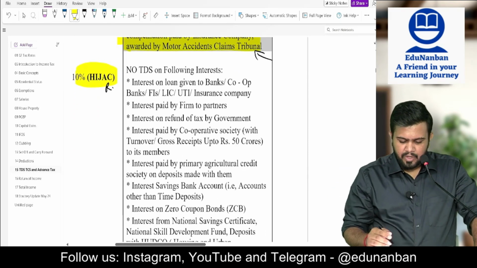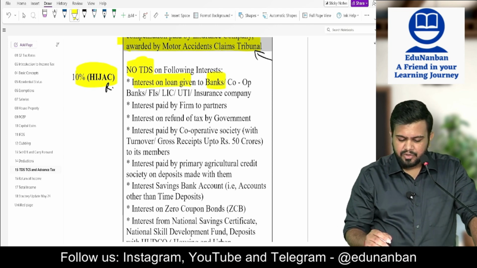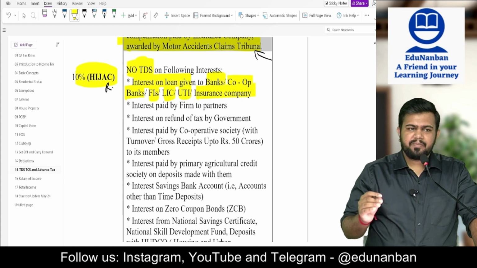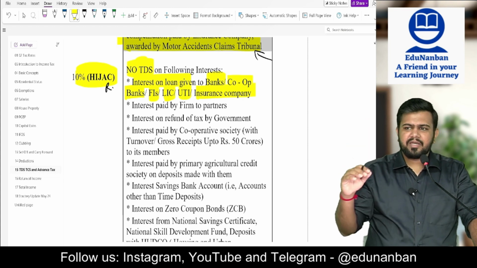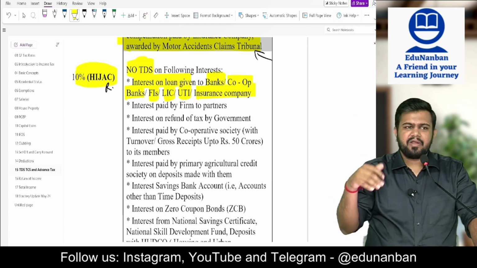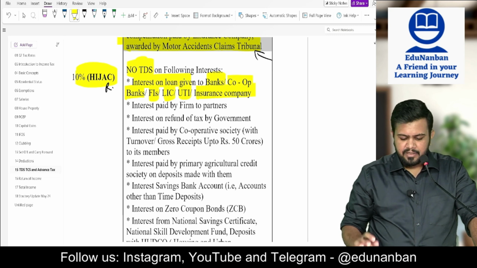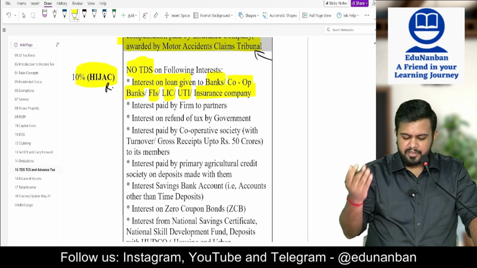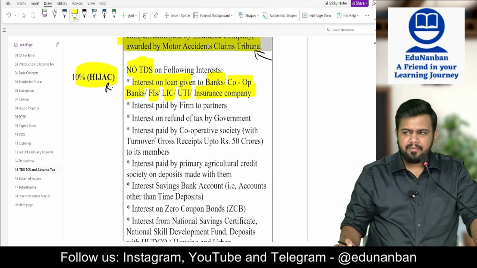Okay, next. No TDS will be applicable on the following interest. Interest on loan given to bank, cooperative bank, financial institution, LIC, UTI, insurance company. No TDS if interest is given to whom? To banks. So if you have taken a loan from a bank, you are giving the bank interest. Should you deduct TDS while making payment to the bank? Answer is no. It is not required. You need not deduct the TDS. So if interest is given to bank or cooperative bank or financial institution or LIC or UTI, Unit Trust of India, or any insurance company, TDS need not be deducted.